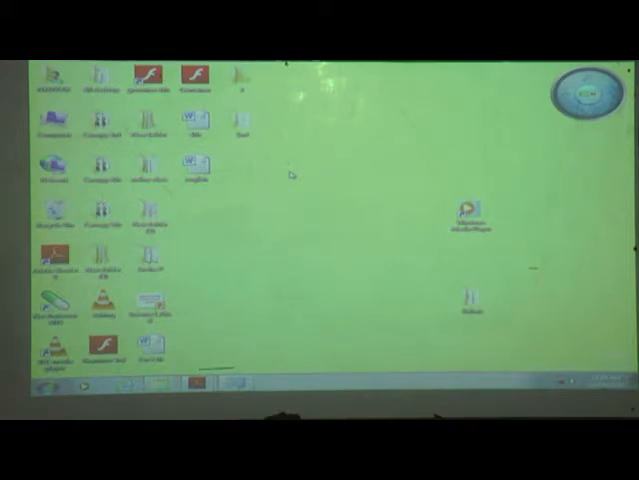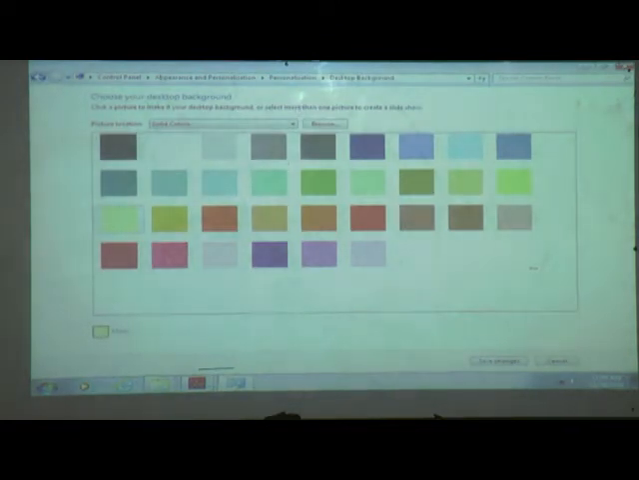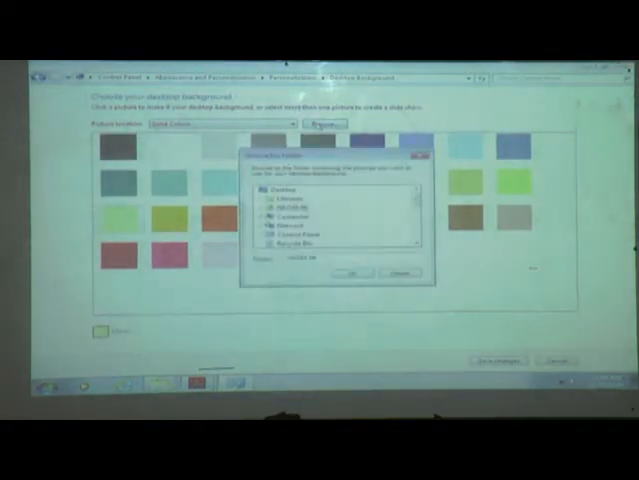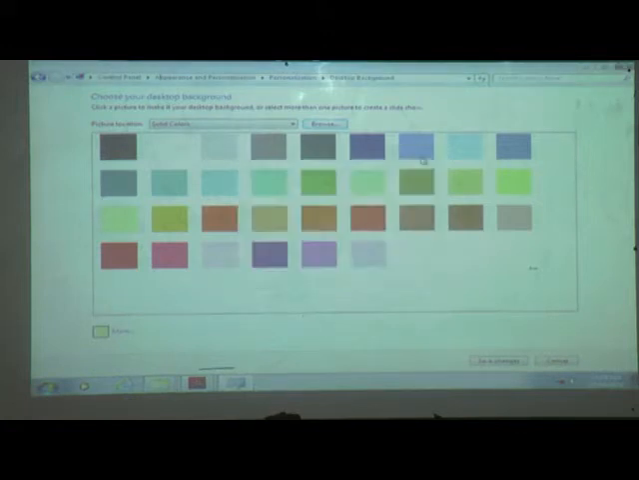And we can take different wallpaper. If our computer has these, we can also browse from our computer. If we keep some pictures somewhere, these pictures can also be kept as a wallpaper.